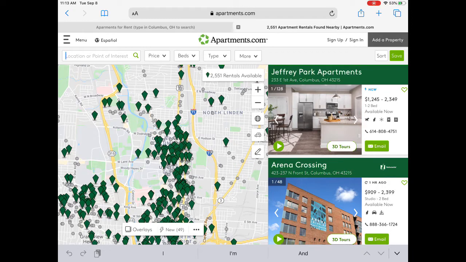The trick with renting apartments in the Columbus area, particularly for students, is you want to be doing this in December and January, the year prior to you moving. So you definitely don't want to be moving down there in summer. Let's say you were going to Columbus in autumn of '21, so next fall, you would want to be looking this December and January for apartments, because that's when students are looking at new apartments. It's not that you won't be able to get one if you waited until summer, but you might not get one in a neighborhood that you want, and you might not get one as far or as close to campus as you would like.